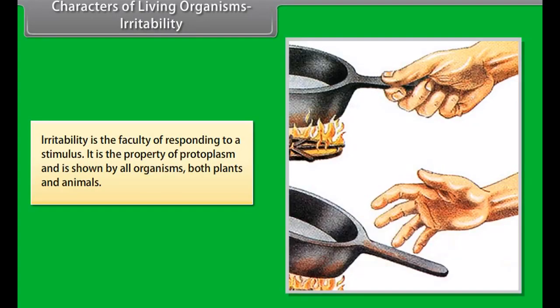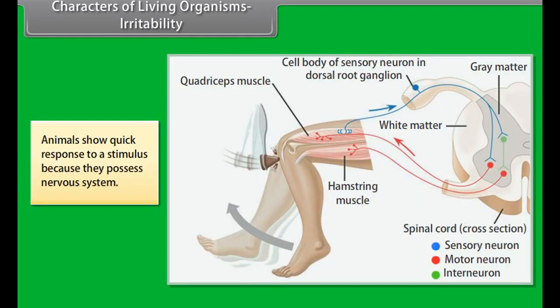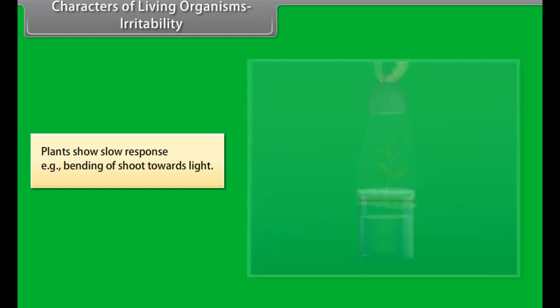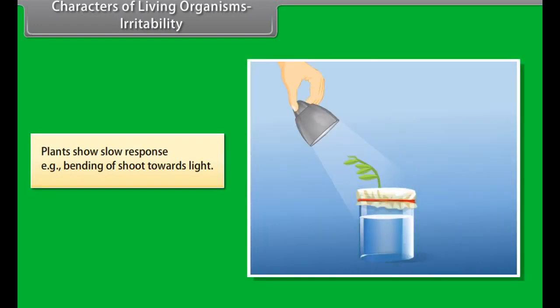Irritability is the faculty of responding to a stimulus. It is the property of protoplasm and is shown by all organisms, both plants and animals. Animals show quick response to a stimulus because they possess a nervous system. Plants show slow response. Example: bending of shoot towards light.